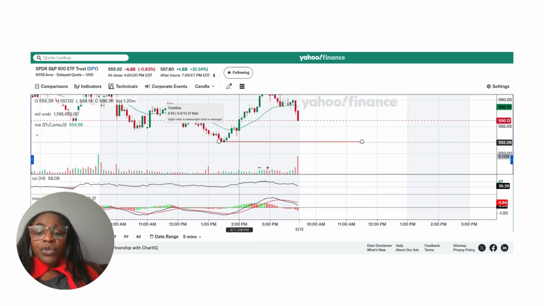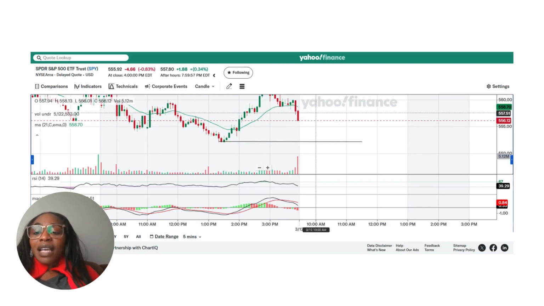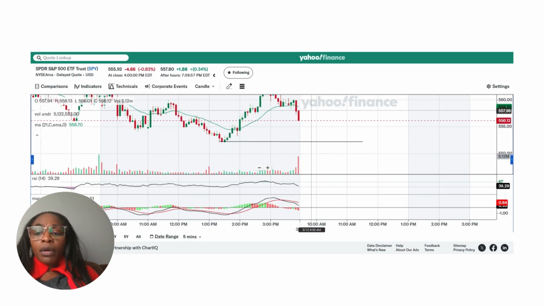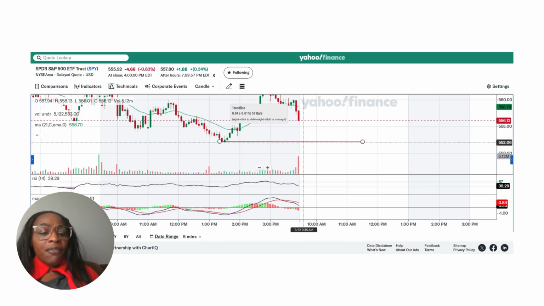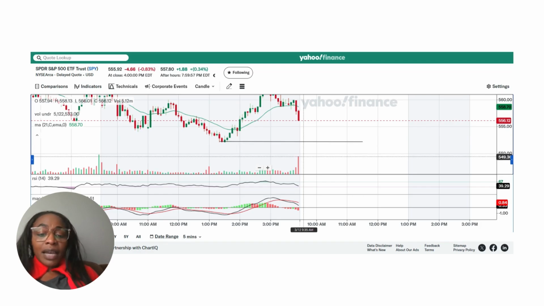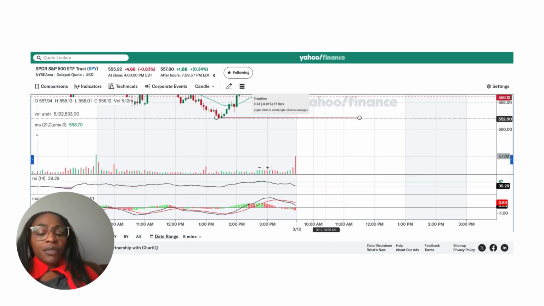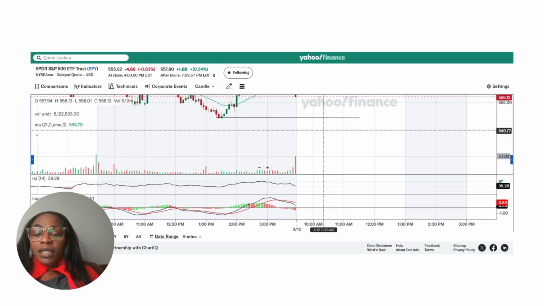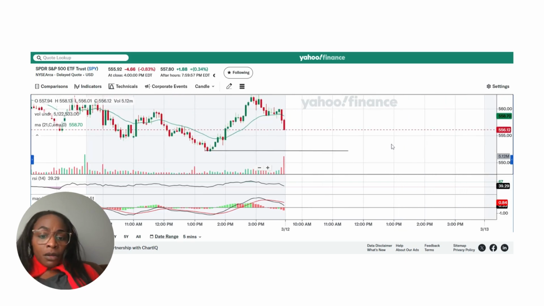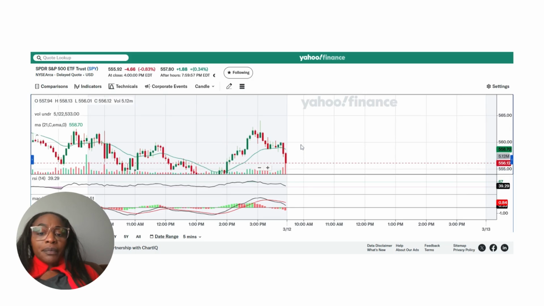The reason why I say 552 is because we are at 557.80, meaning the market went up all the way from 555.92 to 557.80. Reject that, we have the 552 level, and then reject the 552 level, we will see 549. I have a target level up to 545, but first, break the 552 level, 549.77, and then 545. Upper level, you have to break the 563 for us to see anything higher than the 565 level.